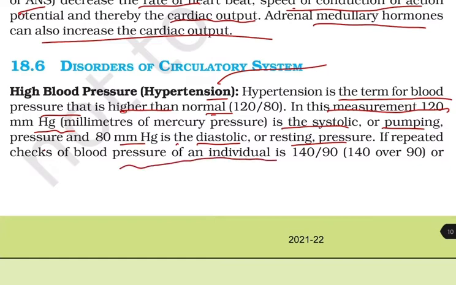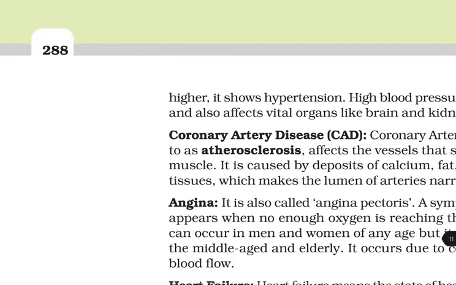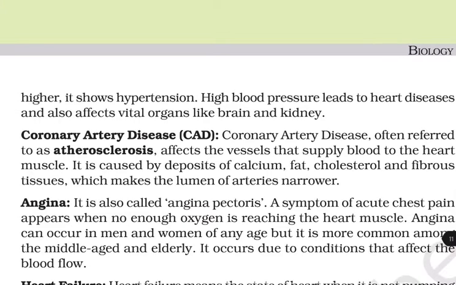If repeated checks for the blood pressure of an individual give 140 over 90 or higher, it shows hypertension. High blood pressure leads to heart disease and also affects vital organs like the brain and kidney. Second, coronary artery disease, that is CAD. Coronary artery disease, often referred to as atherosclerosis, affects the vessels that supply blood to the heart muscles.